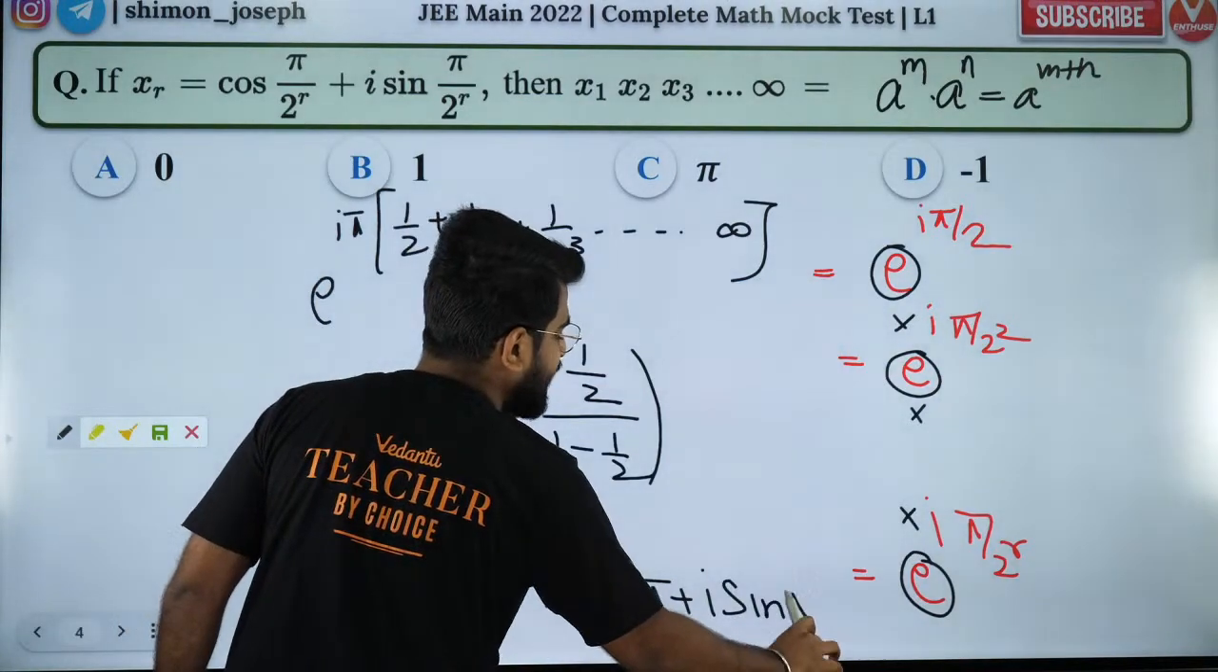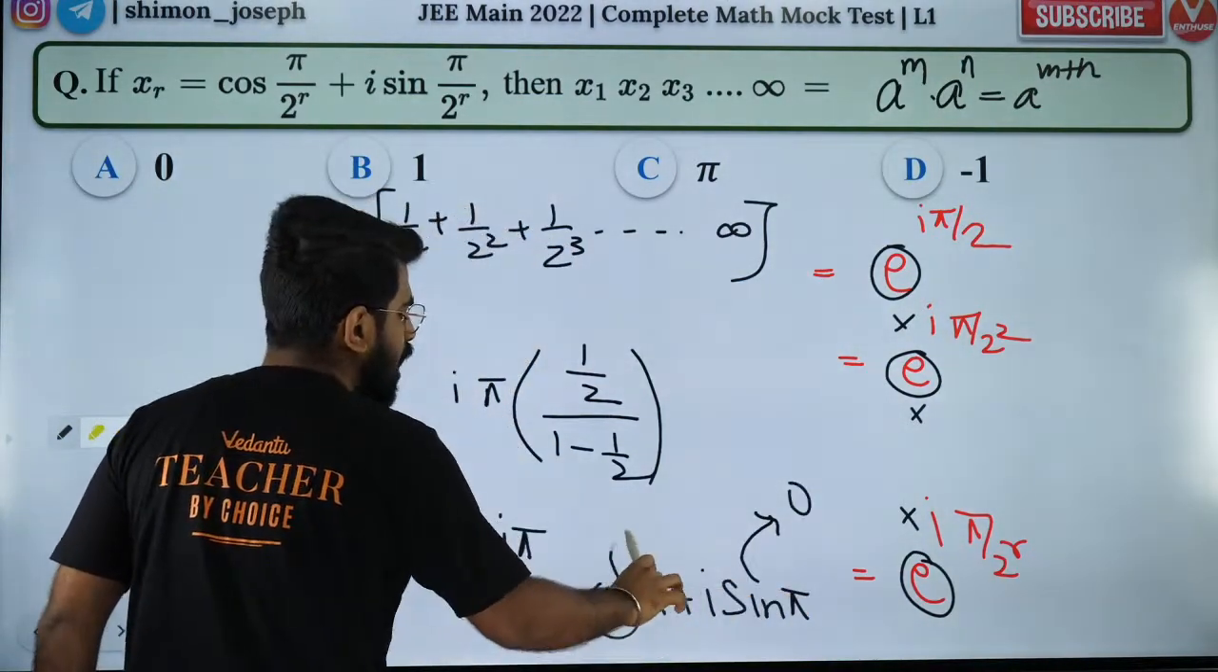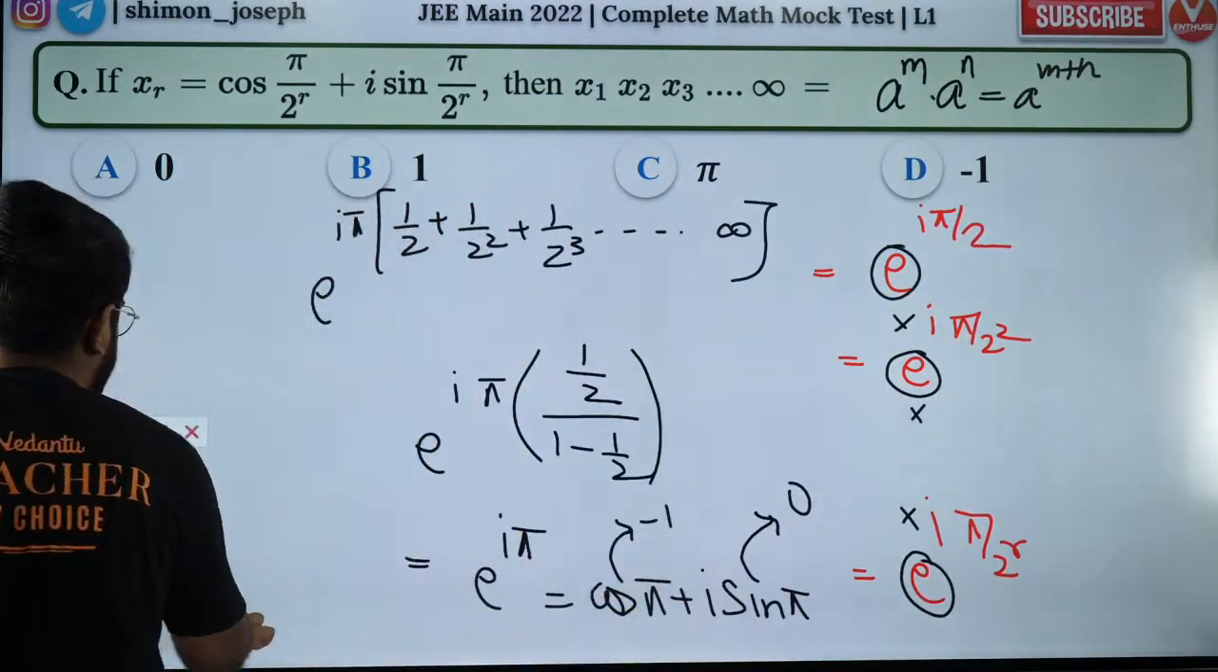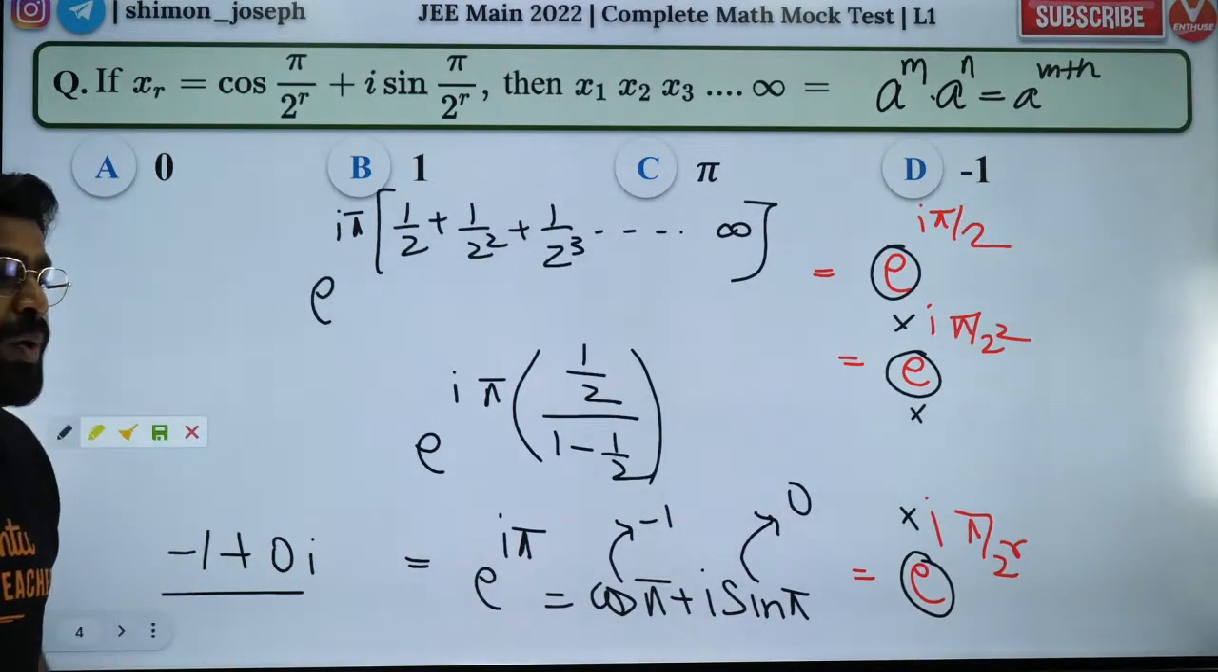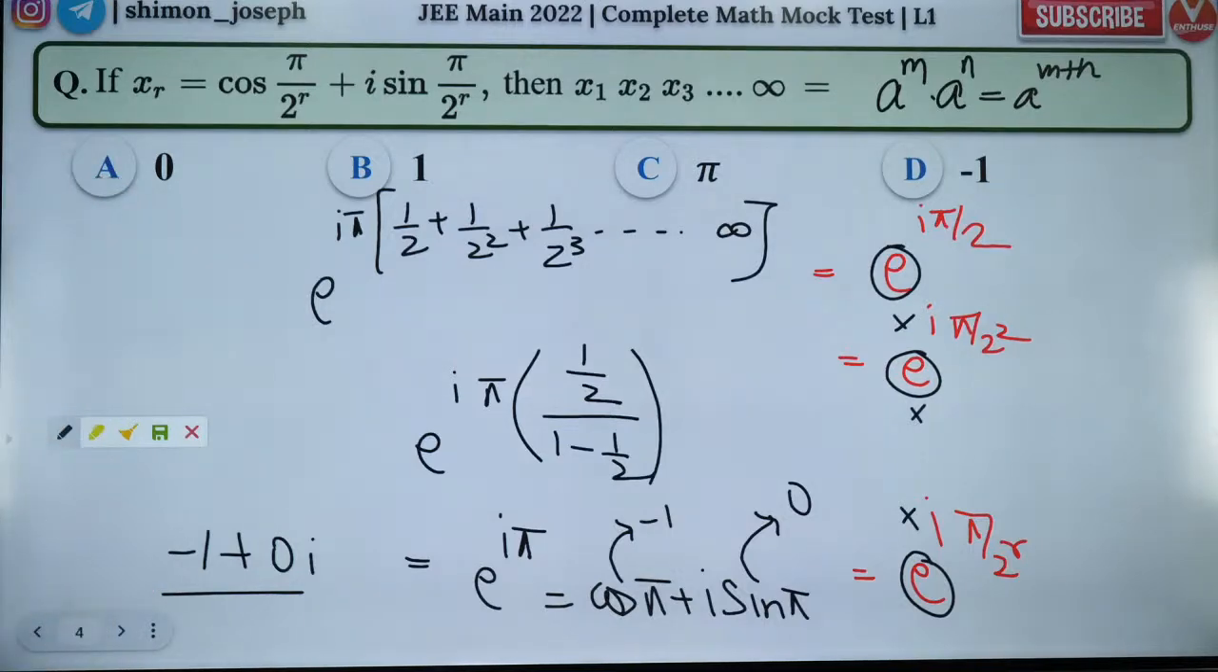So what is sin pi? Sin pi is 0, cos pi is minus 1. So it's going to be minus 1 plus 0 into i. So the answer is minus 1. That's the way you solve it. I hope you guys liked it.